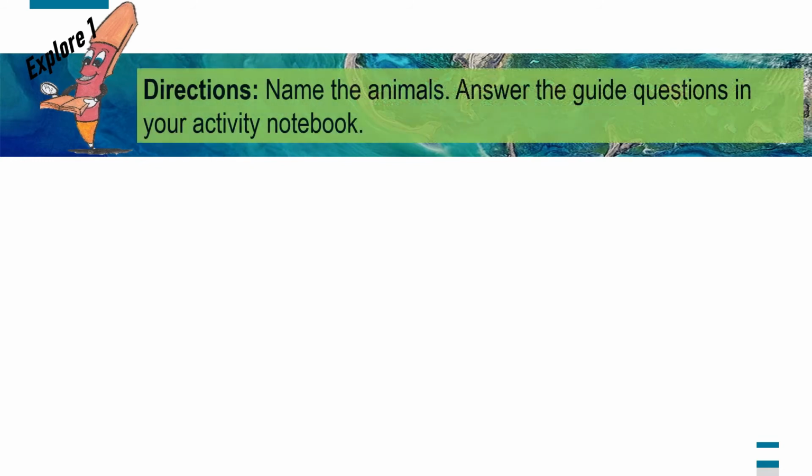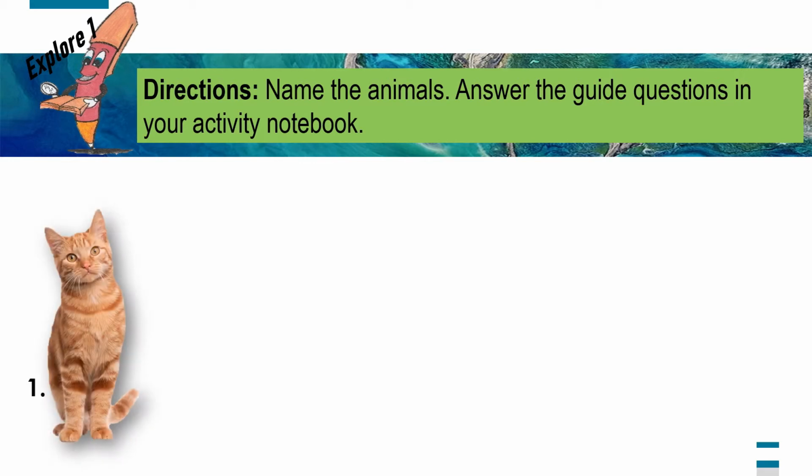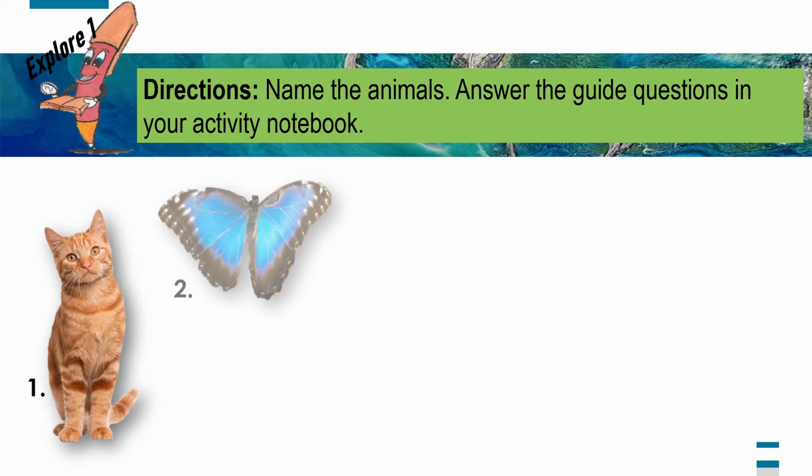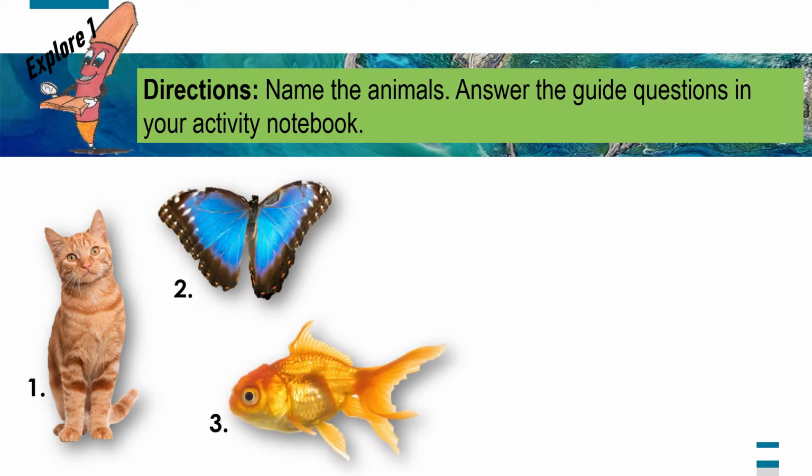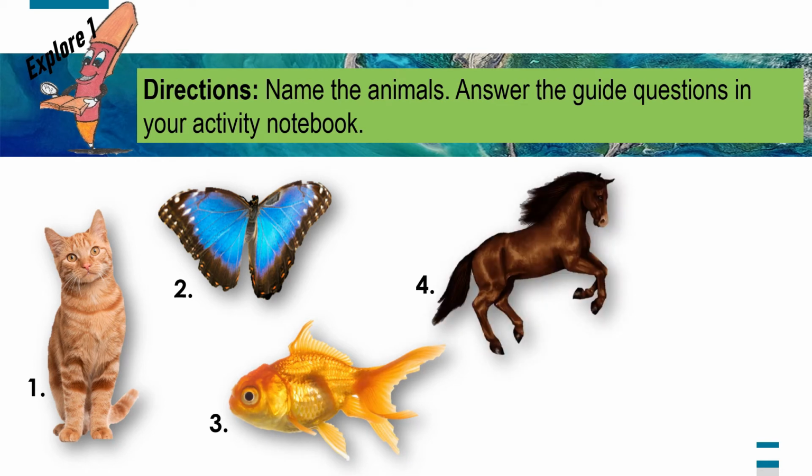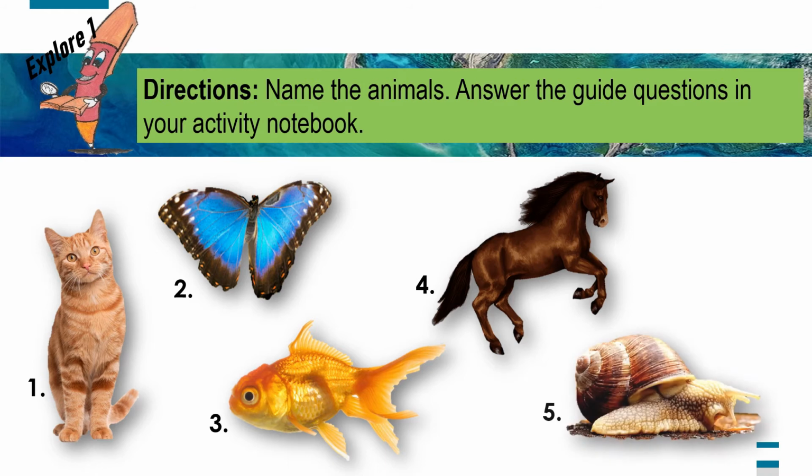Let's now perform the following activities. Let's have explore number 1. Again, name the animals. Answer the guide questions in your activity notebook. Animal number 1. Animal number 2. Animal number 3. Animal number 4.